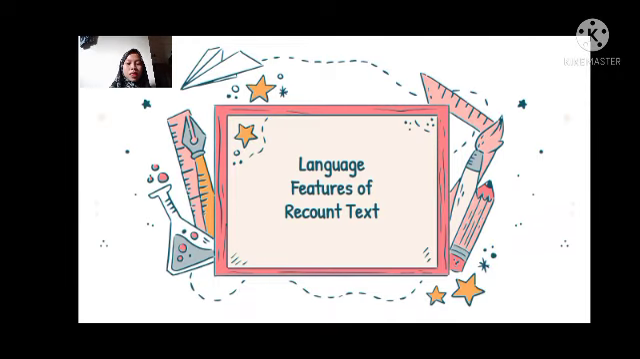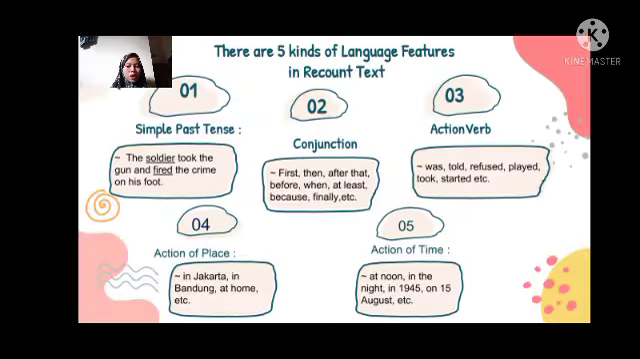Okay class, the next discussion is the language features of recount text. There are 5 language features of recount text. First, using simple past tense. In recount text, we use simple past tense because the sentences are related to the past. The rule of simple past tense is subject plus verb two plus object or complement, or we can call it a verbal sentence. And then subject plus to be plus object or complement, we can call a nominal sentence.